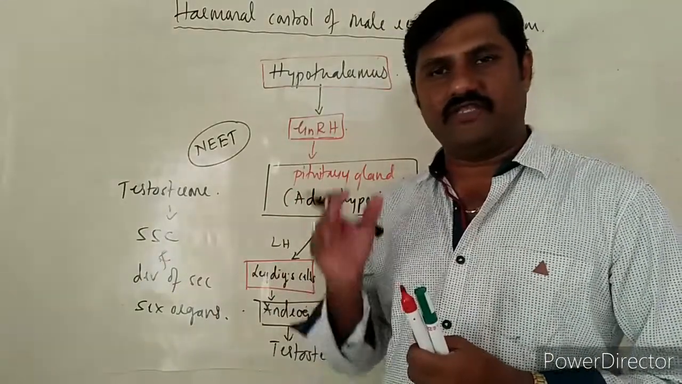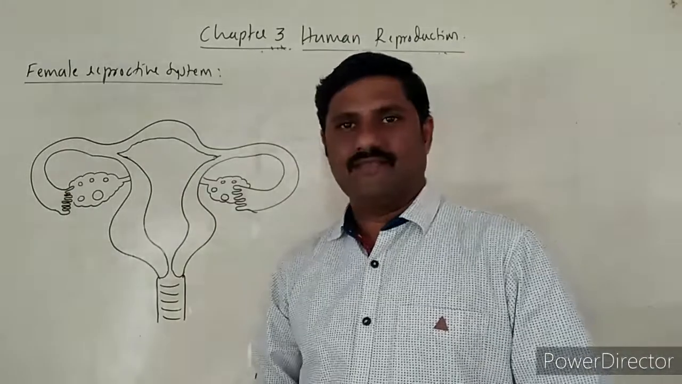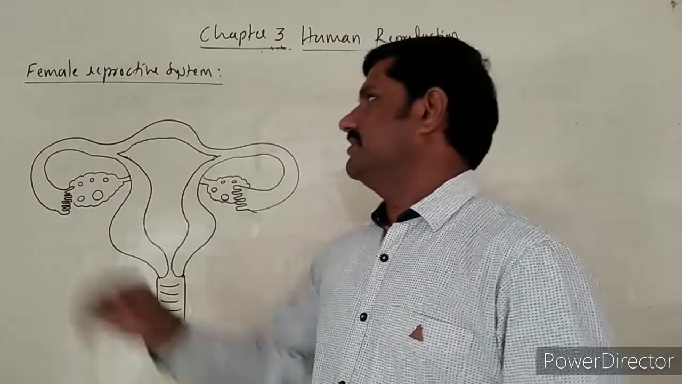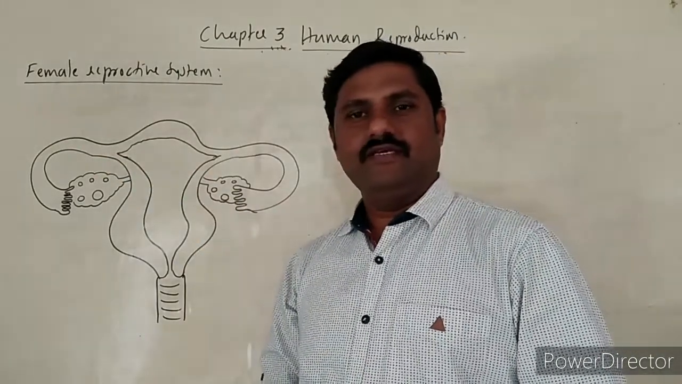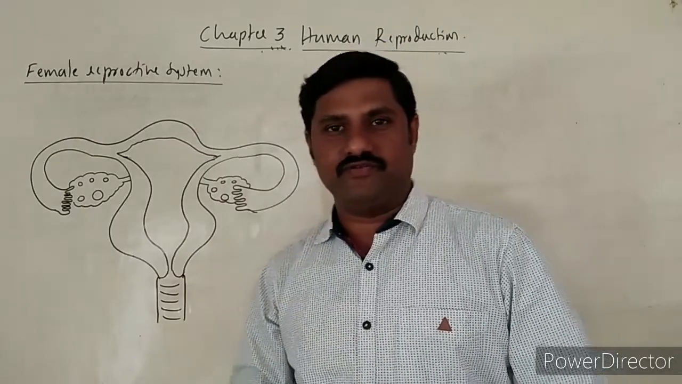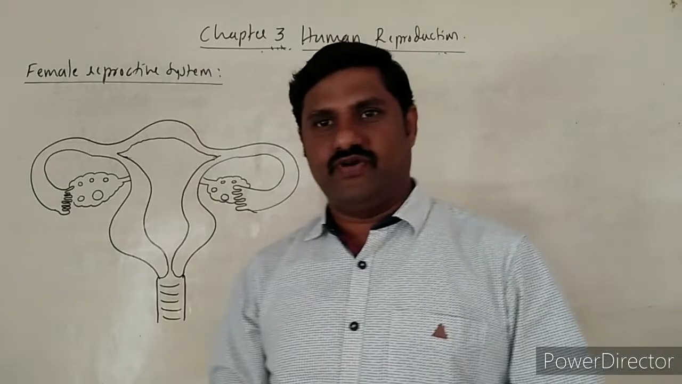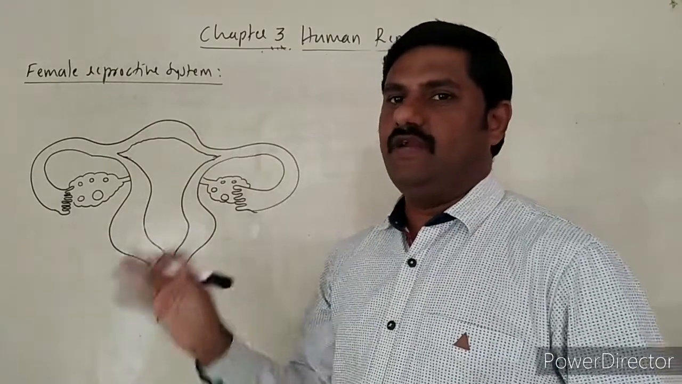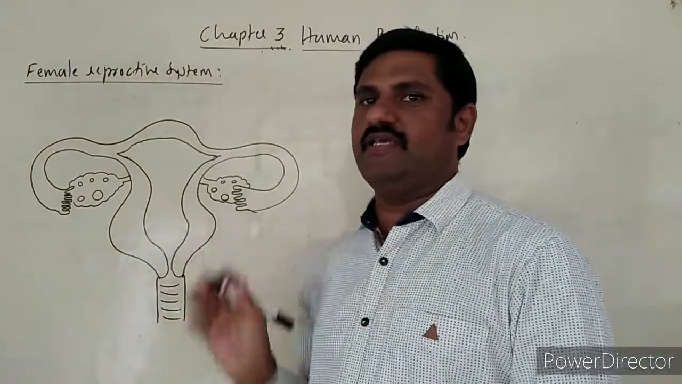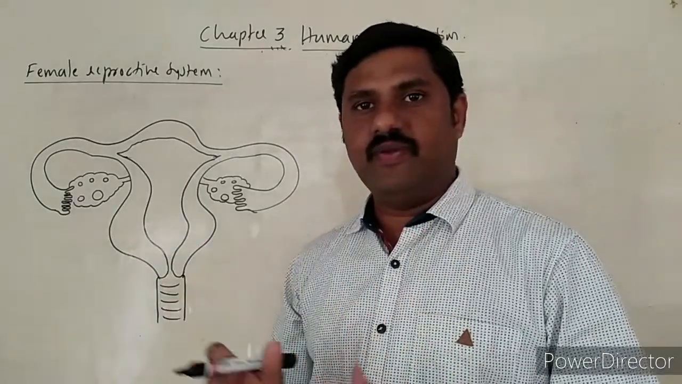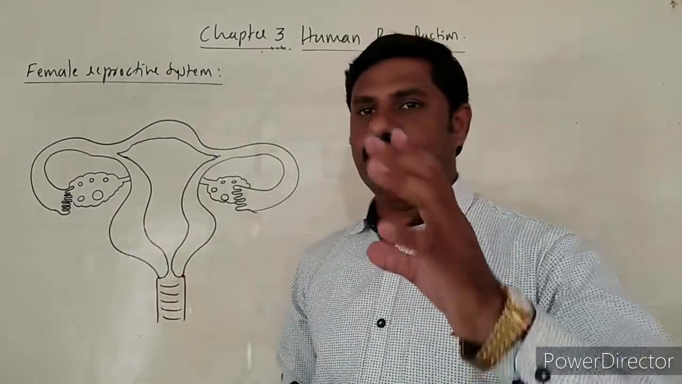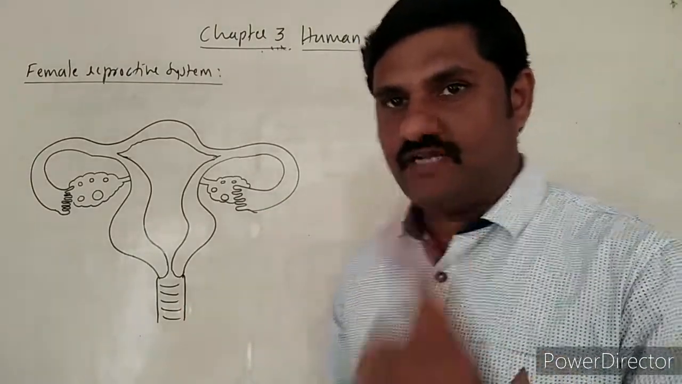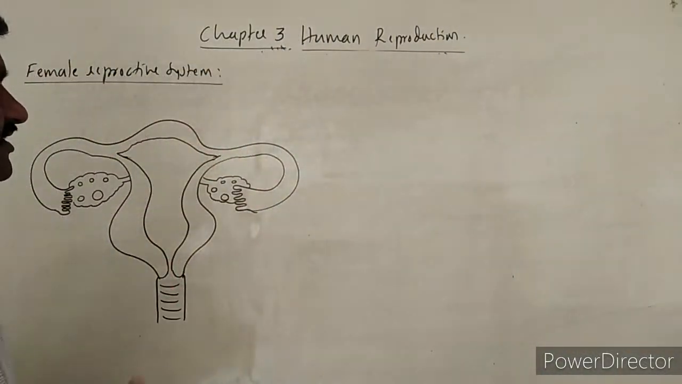Now we shall start with the female reproductive system, the next part of reproduction. Let us discuss the parts of the female reproductive system one by one. This is the entire structure of the female reproductive system, and we'll go on labeling the parts that we come across. We must remember the major parts of the female reproductive system, as with the male reproductive system. What are the major parts that we come across over here?